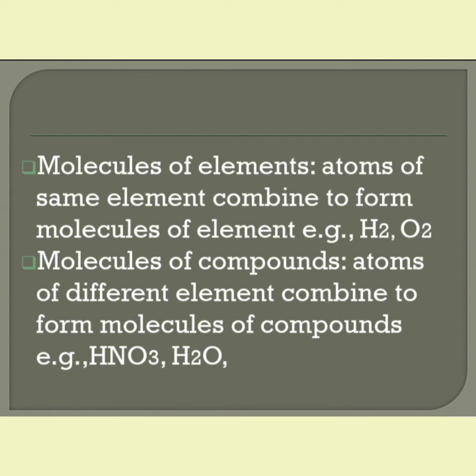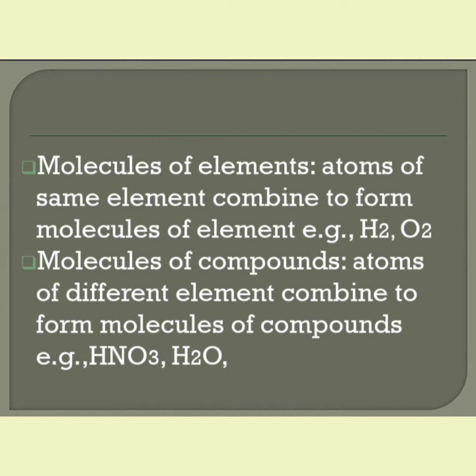Two atoms of H combine together to form an element that we call hydrogen. Same way for oxygen, that is O2, right? Two atoms of oxygen combine together to form a molecule of an element, that is oxygen, O2. So how many atoms are there in oxygen? It is 2.